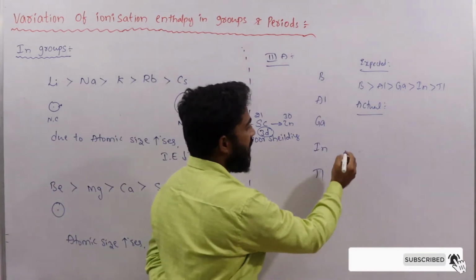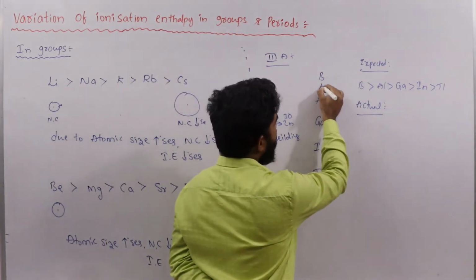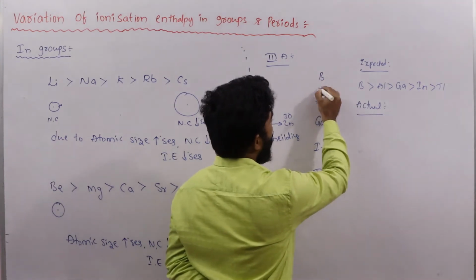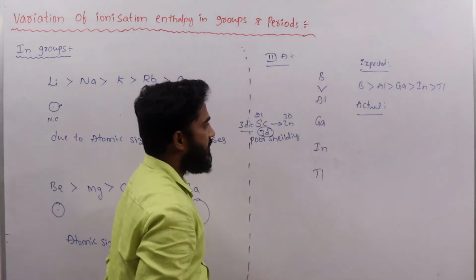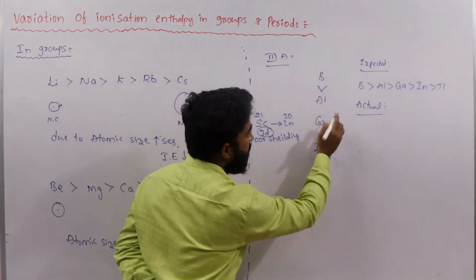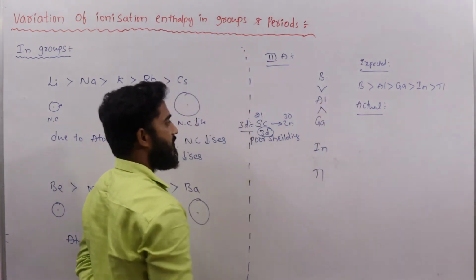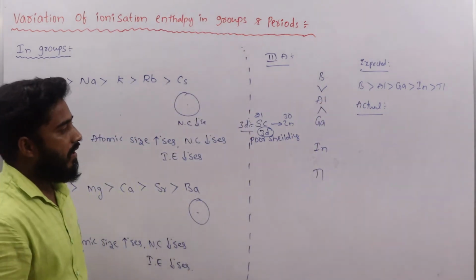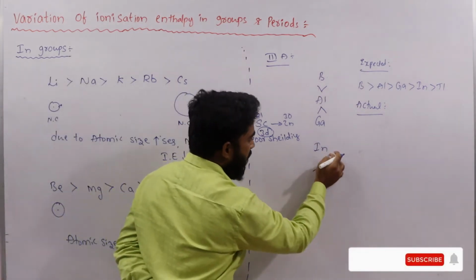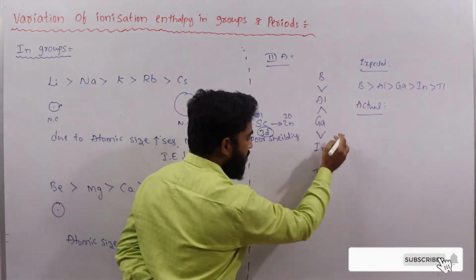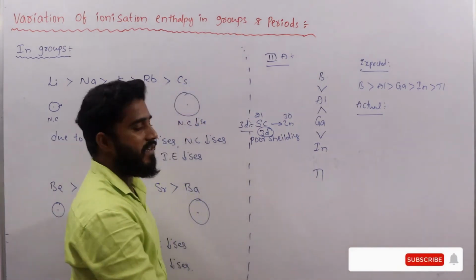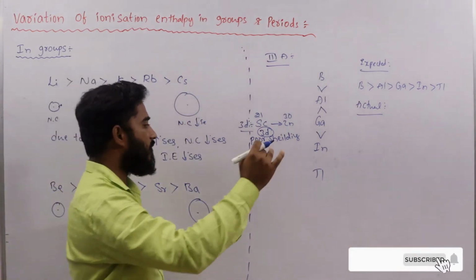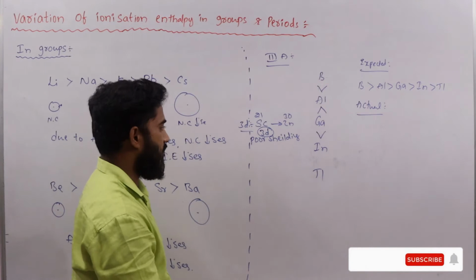That's why we can write here: boron to aluminium, ionization enthalpy decreases. Aluminium to gallium, ionization enthalpy increases. Gallium to indium, as expected, ionization enthalpy decreases based on the size. But when we come to thallium, what will happen here, you see.